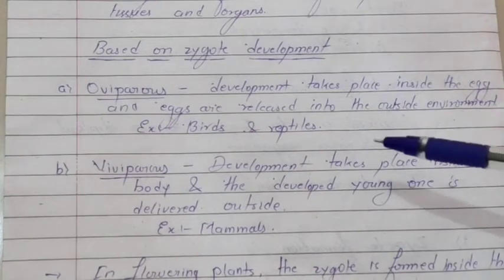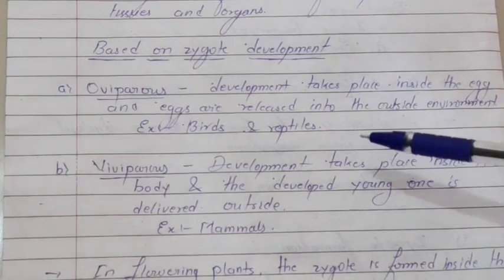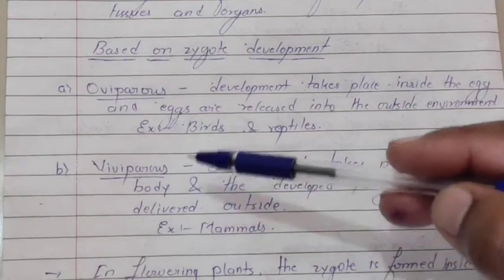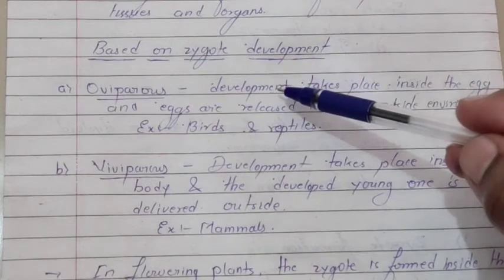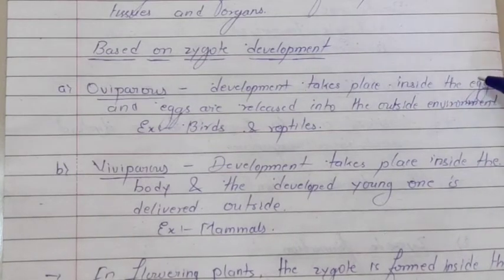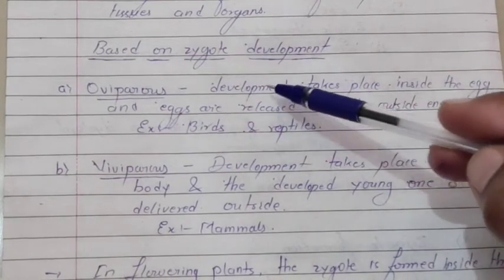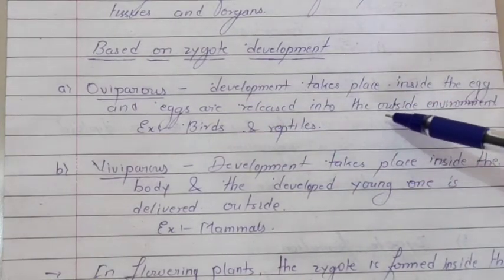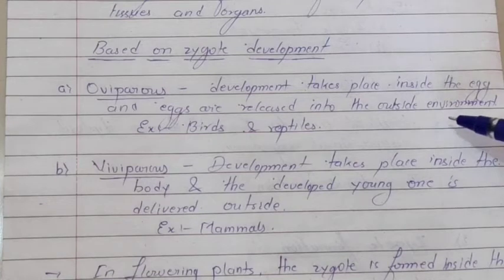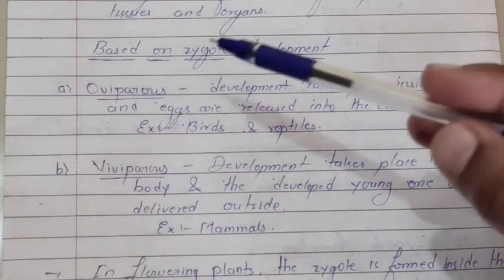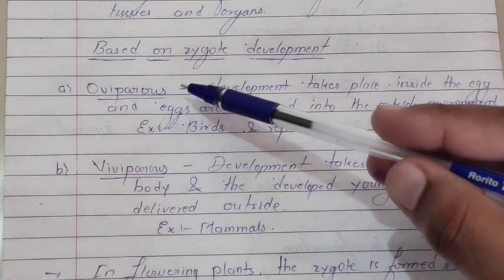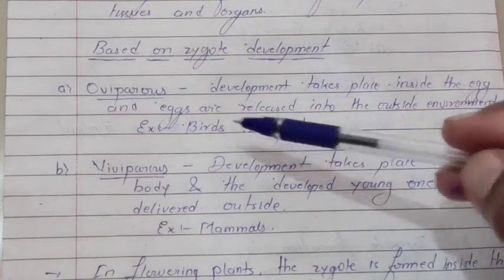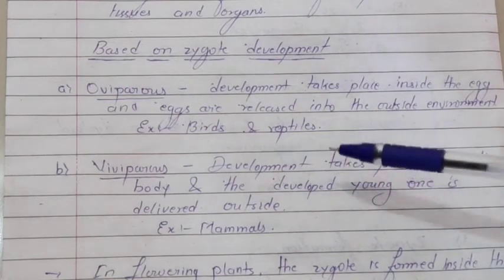Based on that, once again we can classify organisms into two types, that is oviparous and viviparous. Let us see what is oviparous. Development takes place inside the egg. Here the zygote development takes place inside the egg, and the eggs are released into the outside environment. Such organisms are called oviparous. Commonly they are called egg laying animals. Right? Examples here are birds and reptiles.